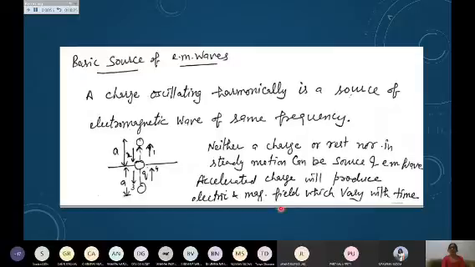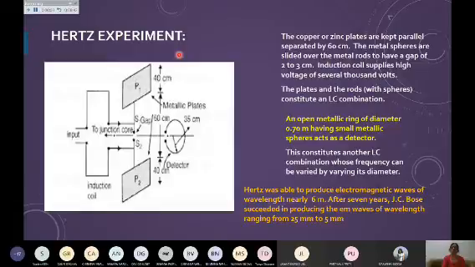So by varying electric and magnetic fields, which vary with time, a time-dependent accelerated charge should be there, and that is producing the EM wave. First of all, this experiment was done by the scientist Hertz, who did it to prove that yes, I can prove the electromagnetic waves.